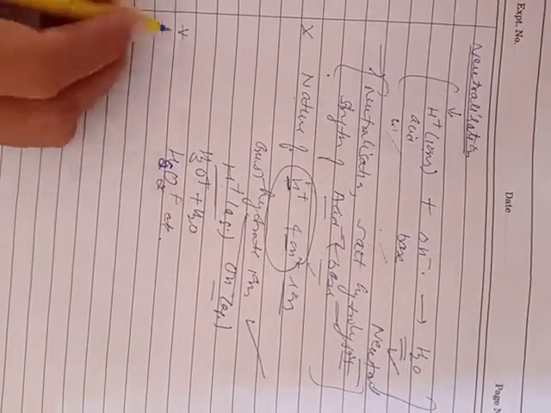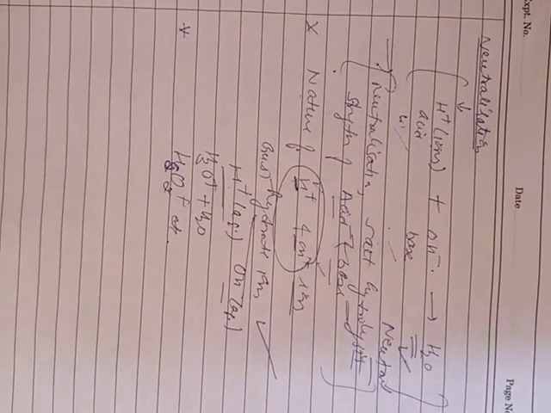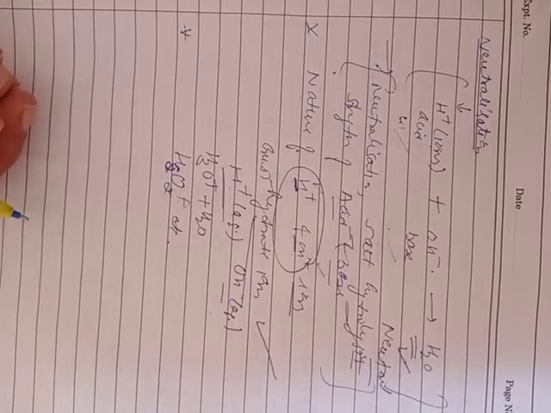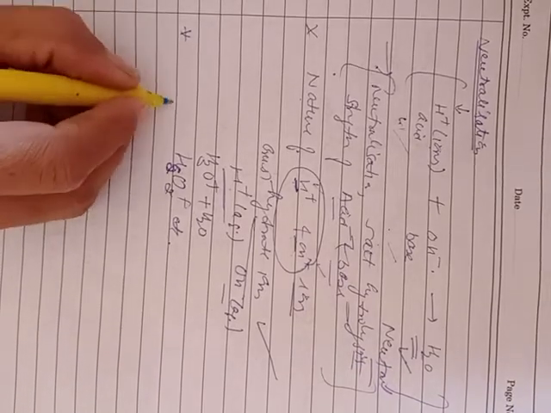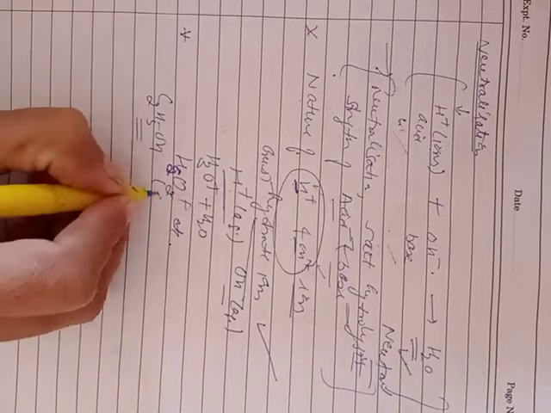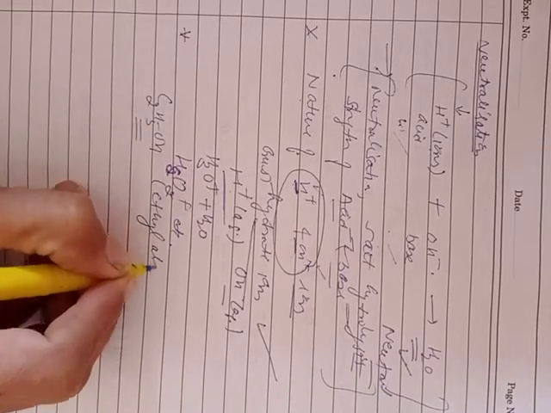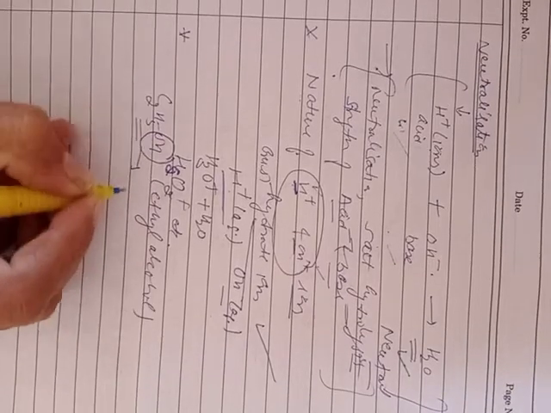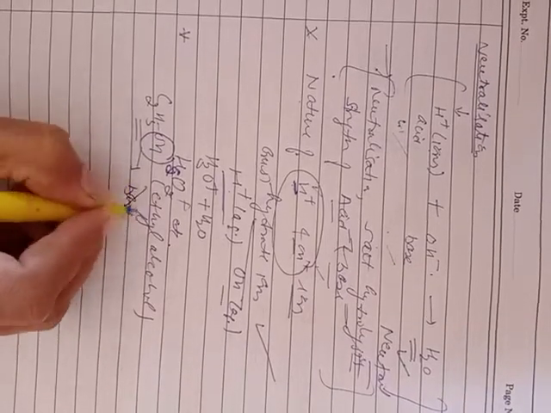The second point is that the Arrhenius concept was unable to explain certain substances, whether they are acidic or basic. For example, we have C2H5OH, named ethyl alcohol. This compound consists of OH, but it is not considered a base.